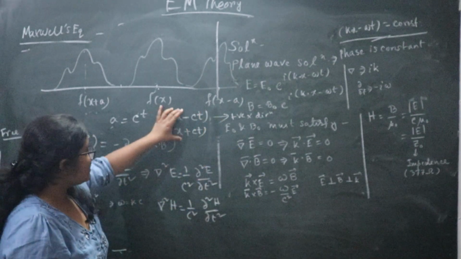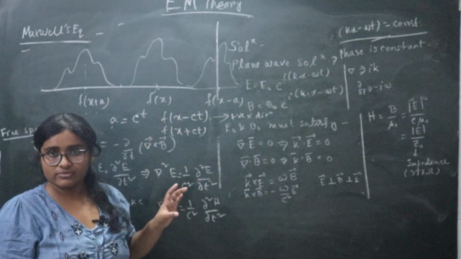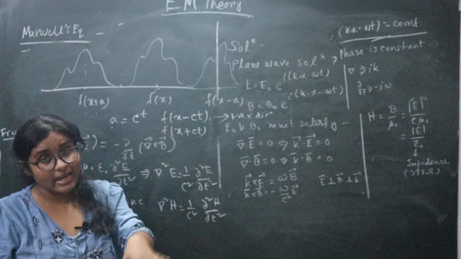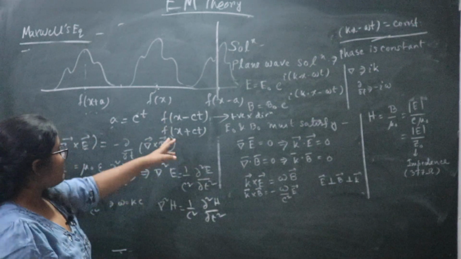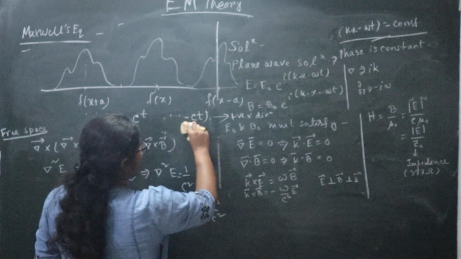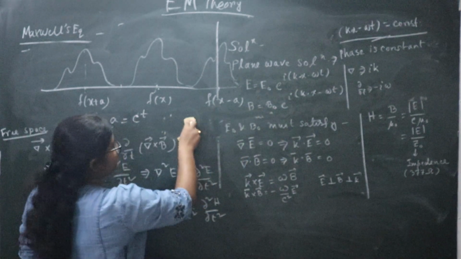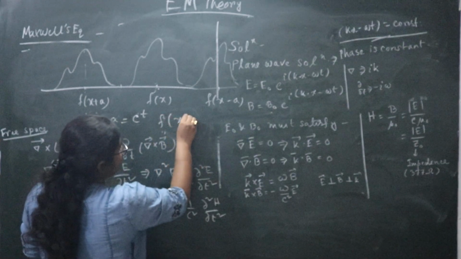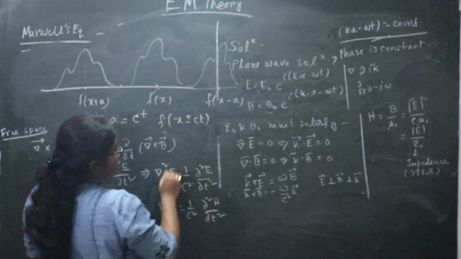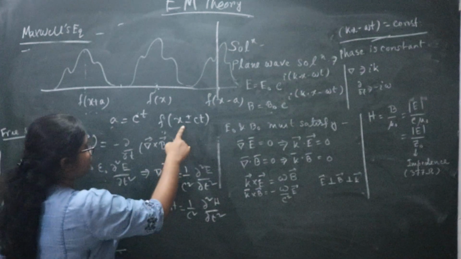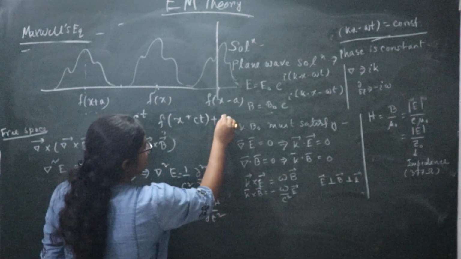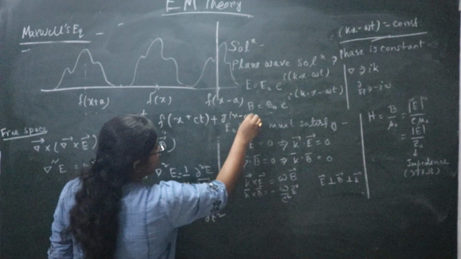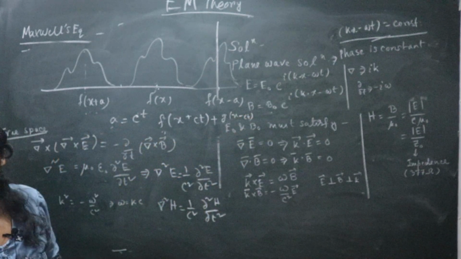Okay, and any linear combination of wave solutions will represent another wave. So in general I can express any plane wave solution as f of x plus or minus ct. Or you can write f of x plus ct plus g of x minus ct, that is the linear combination of the two.